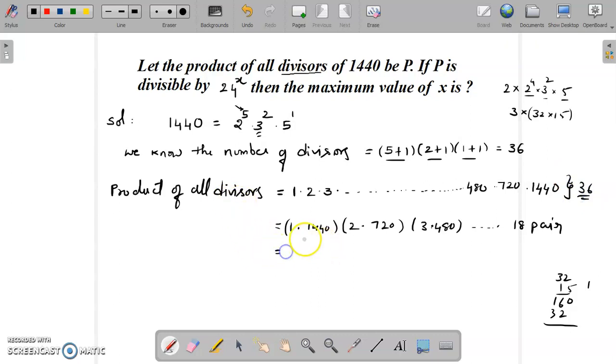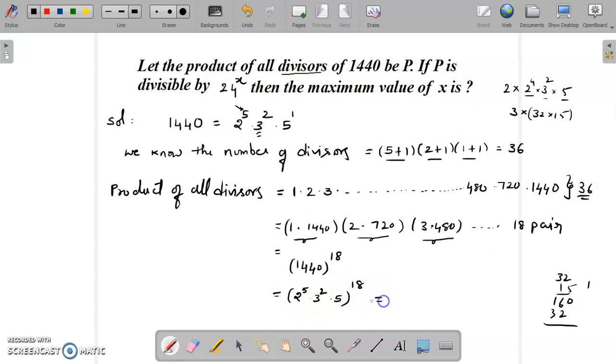Every product is nothing but 1440. So what can I do here? I can write this value as 1440 whole power 18. But what is the prime factorization of 1440? It is (2 power 5, 3 square into 5) whole power 18.